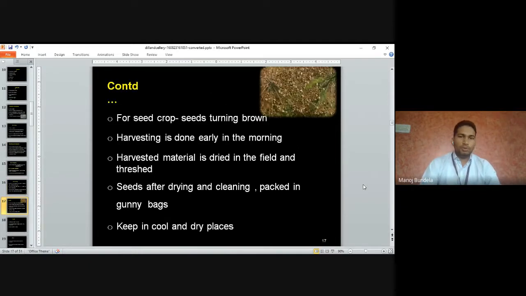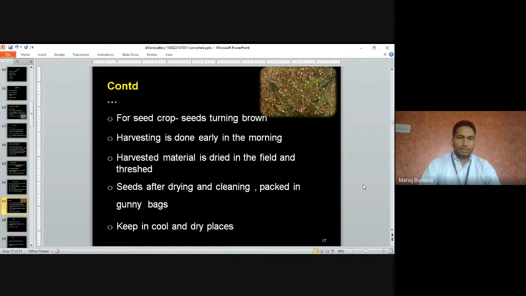For the seed crop, when the seeds turn brown, that is when we go for harvesting. The harvesting is normally done early in the morning. Harvested material is dried in the field and threshed. Means in the field we dry it and then go for threshing, which extracts the seeds.